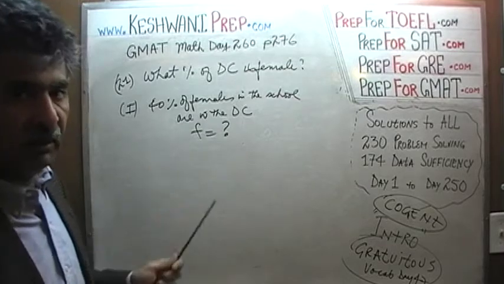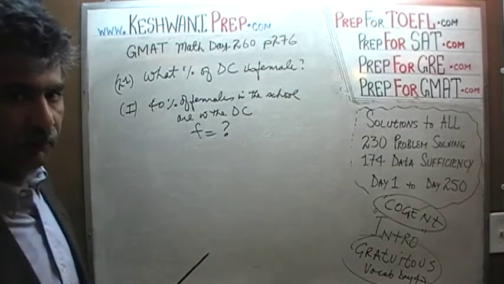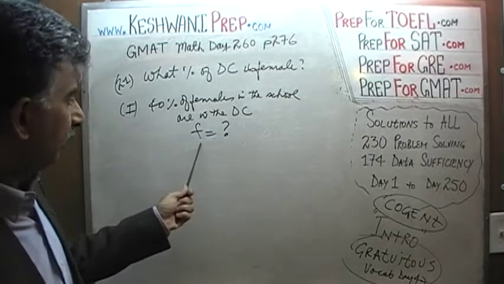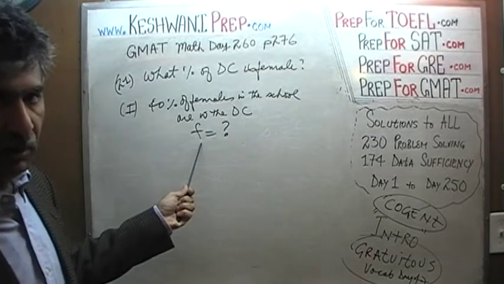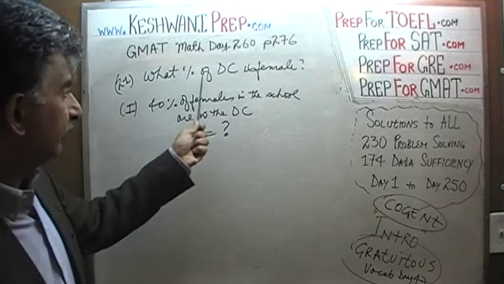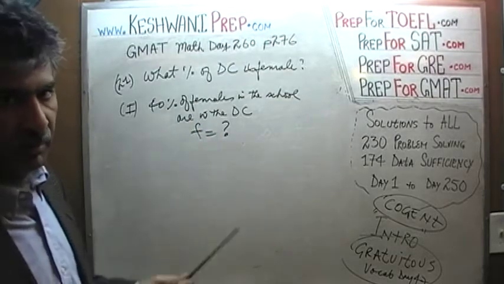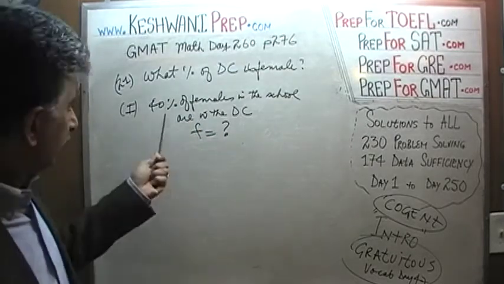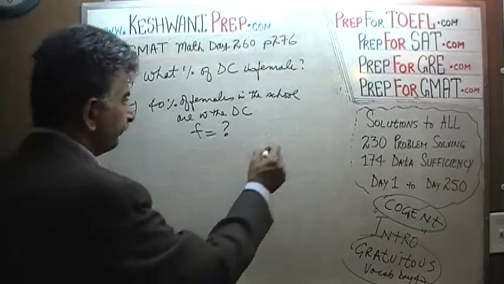This information is not sufficient. This information is not sufficient for two reasons. First of all, we do not know how many boys there are altogether in the school. Plus, we need to know how many boys are in the drama club. We need to know the number of boys in the drama club. There is no way to figure that out. This information is not sufficient.